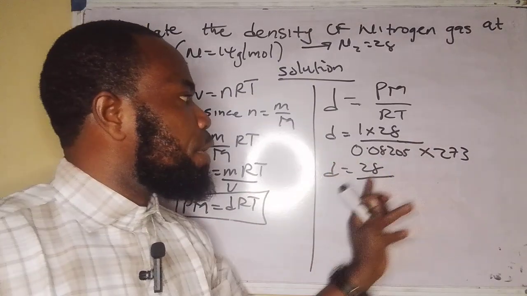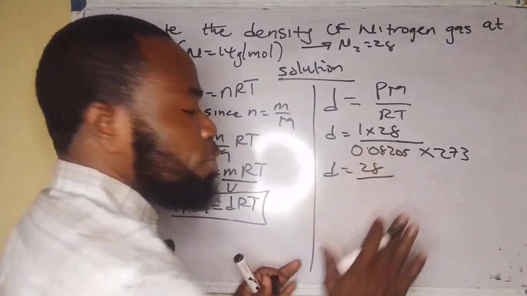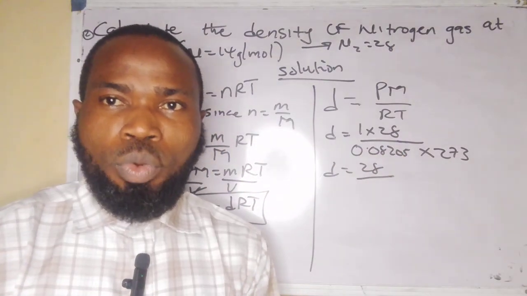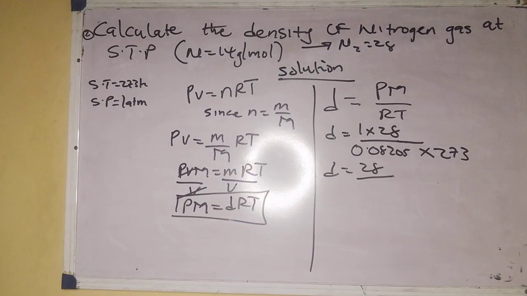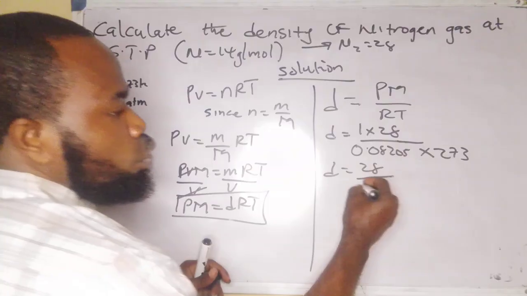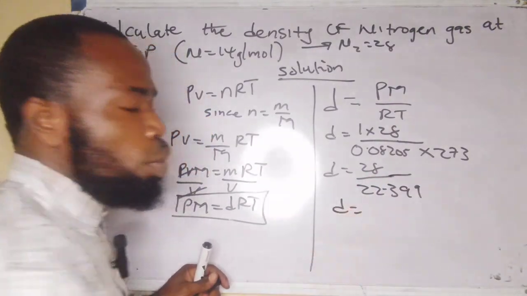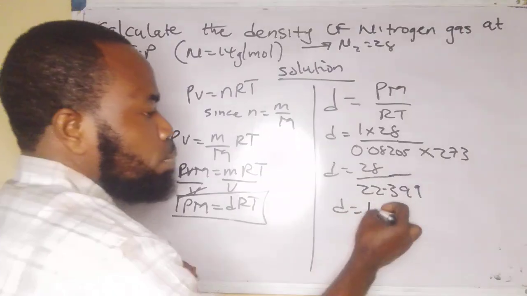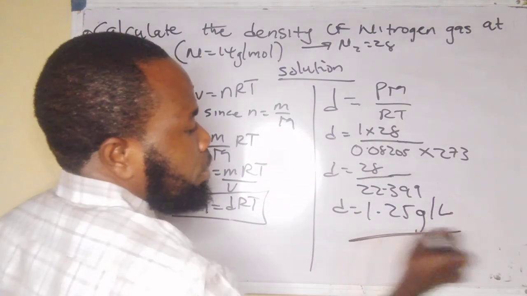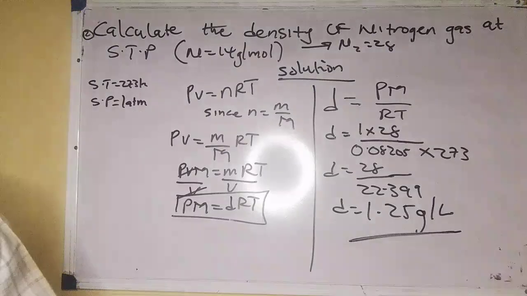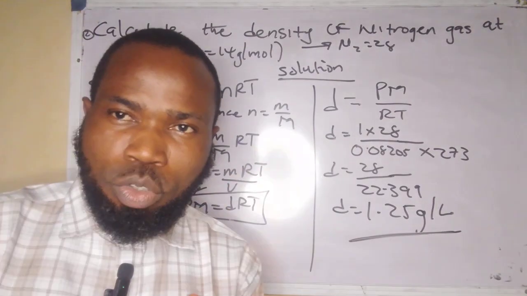If you do this very well, you can plug everything inside your calculator. What will you have when you plug it into your calculator? You are going to have 22.399. Now if you divide it, what will you have? You now have 1.25 grams per liter. Okay? That's your answer. So, ladies and gentlemen, boys and girls, this is how you can solve questions like this.